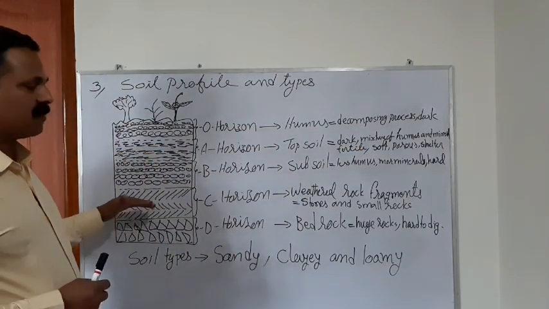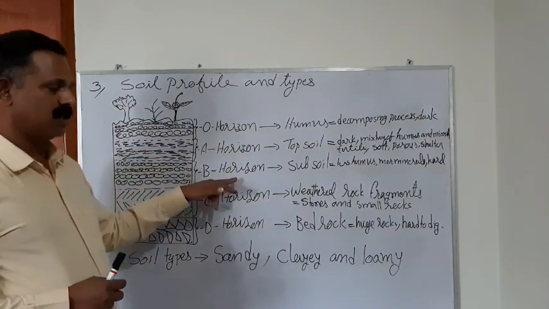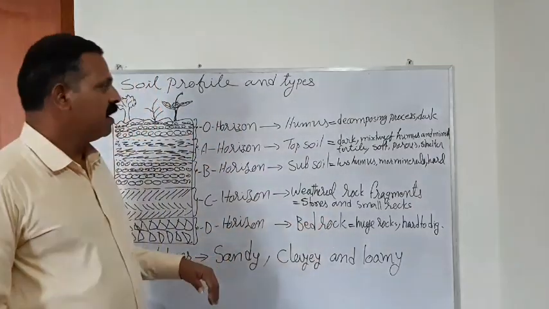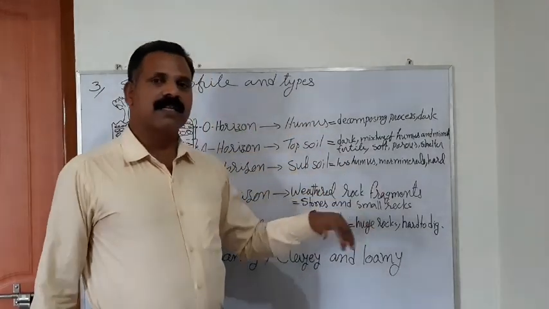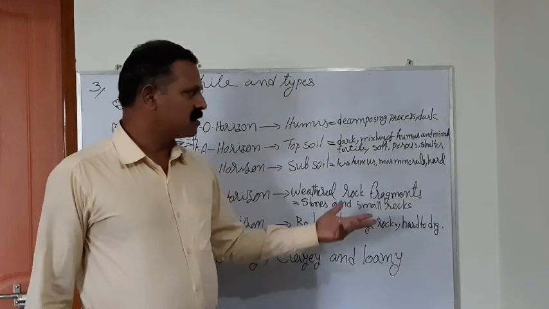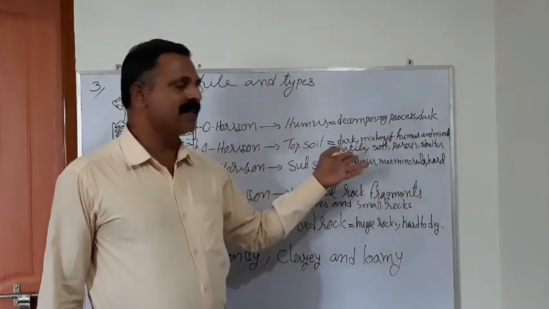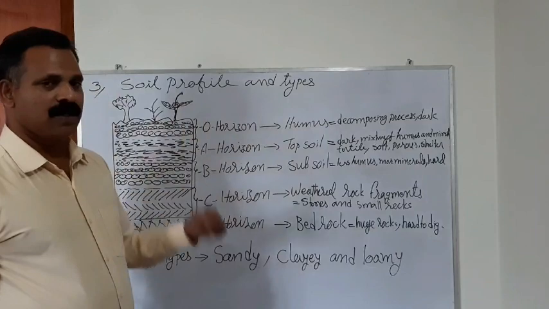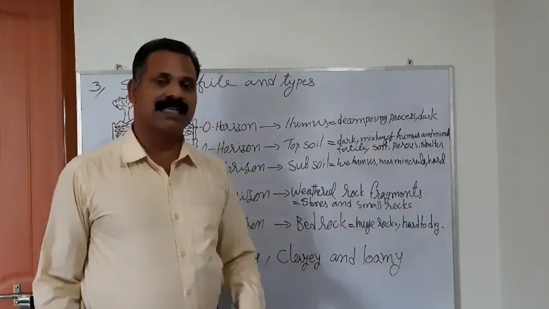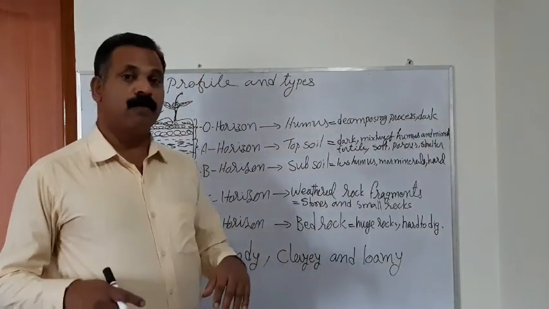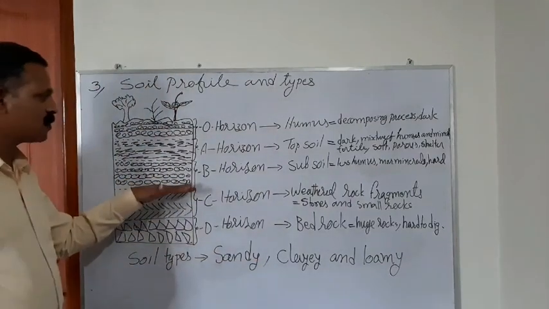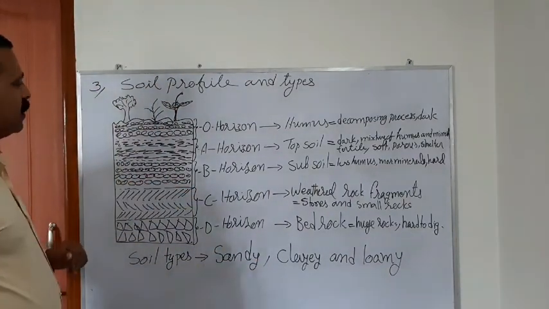The third layer of the soil is the B horizon. It is called subsoil, and it has comparatively less humus and more minerals, and is comparatively harder than the topsoil. So the B horizon has these characteristics: less humus, more minerals, and hard in nature. It is also called the middle layer.